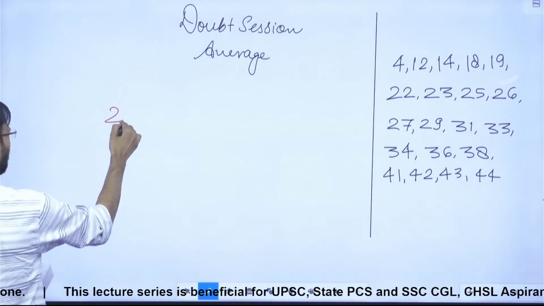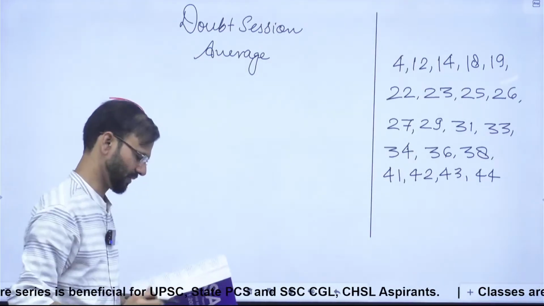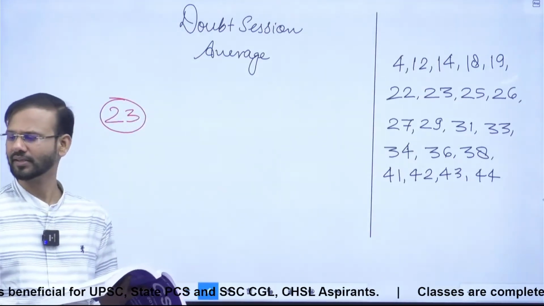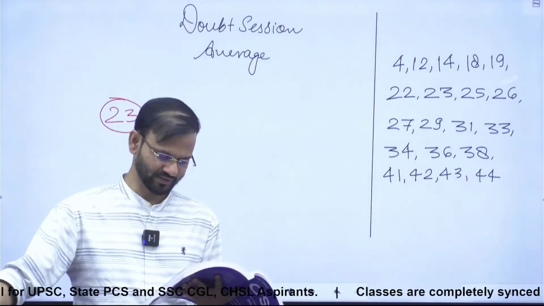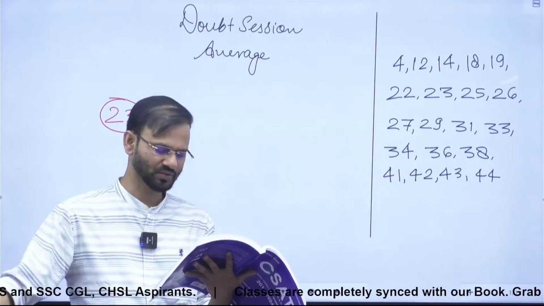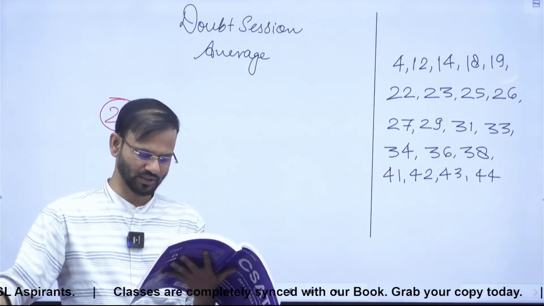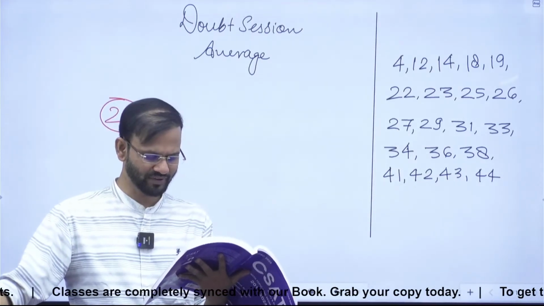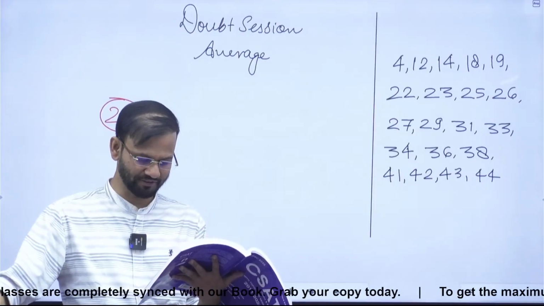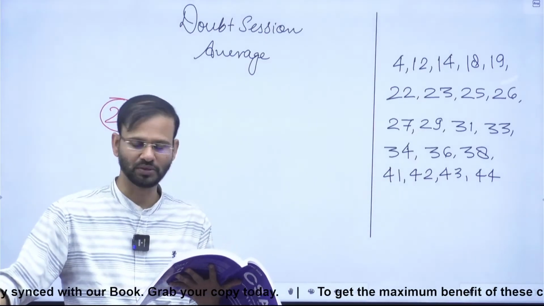Now 23. 23, guys, just read this question. The average marks of 28 students in mathematics was 50. 8 students left the school. Then the average increased by 5. What is the average marks obtained by the students who left the school?